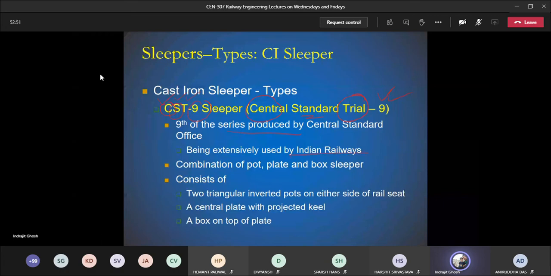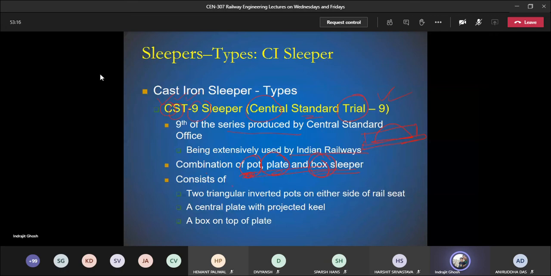It is very interesting to note that it is a combination of pot, plate, and box. The box slipper we have not discussed, but we can understand that in case of pot we have an inverted bowl, in case of plate we have a plate like this, and in case of box there will be some sort of box. So this is a combination of all three. We will be seeing a photo in the next slide.